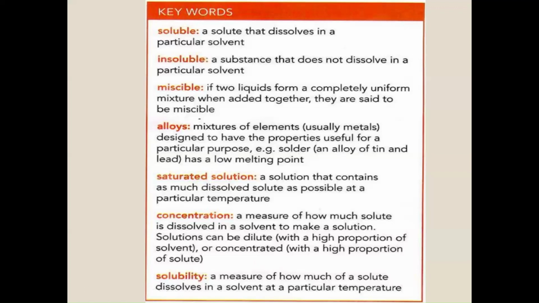Another alloy is gold and copper. Sometimes specialists mix gold and copper to give gold more flexibility and more strength when they are formulating the gold.